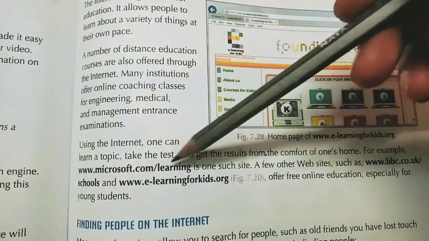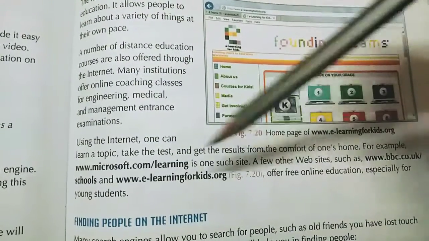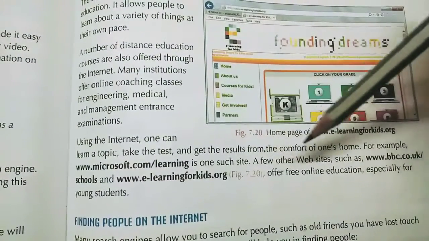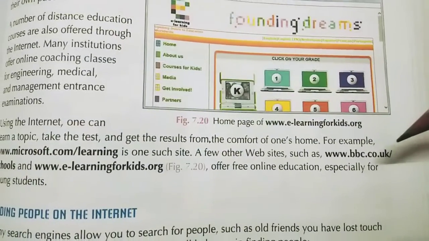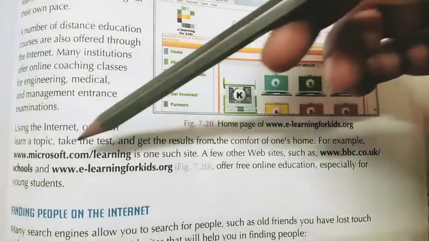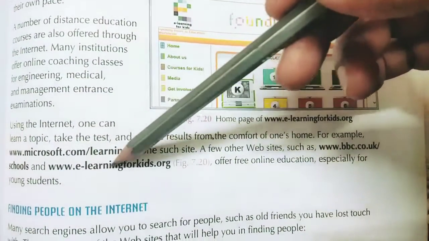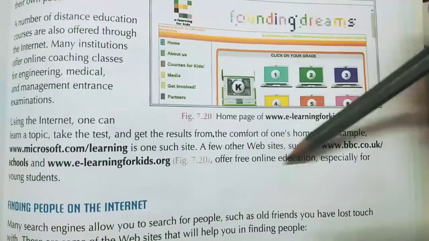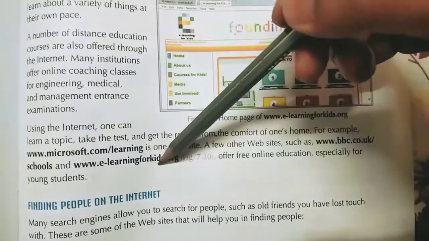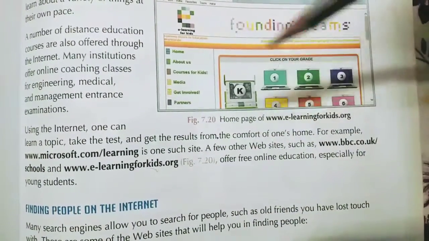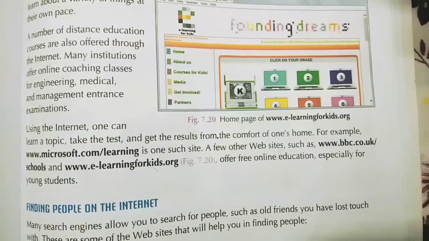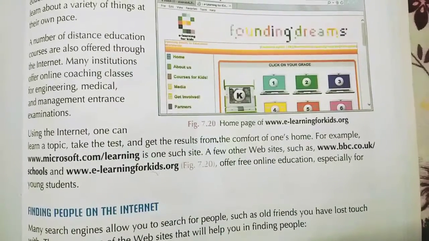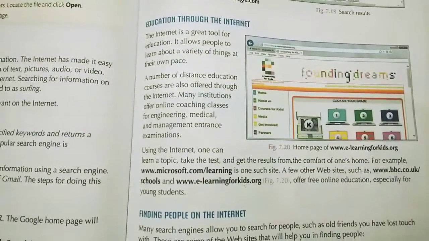For example, Microsoft.com/learning is one such site. This is a website of Microsoft where you can learn many things. A few other websites, such as www.bbc.co.uk/school and www.elearningforkids.org, offer free online education especially for young students. Okay, so there are millions of websites which offer you free education, online coaching classes, and many distance learning courses. So this is education through the internet.